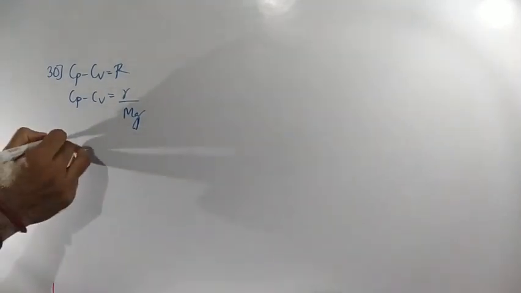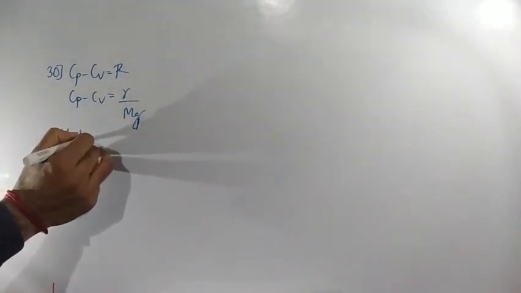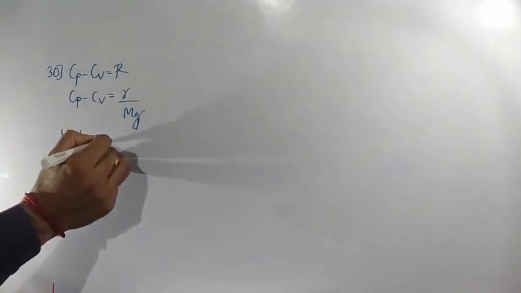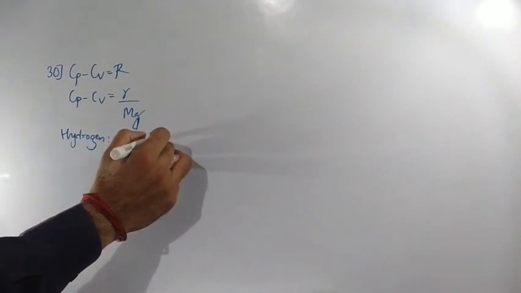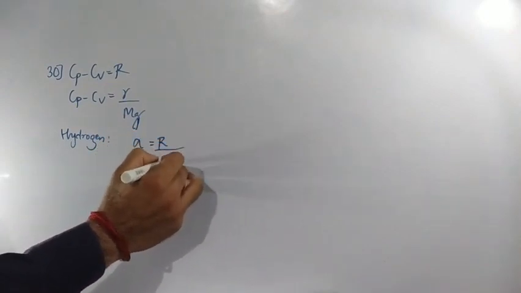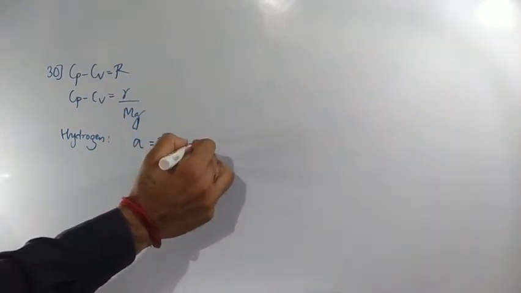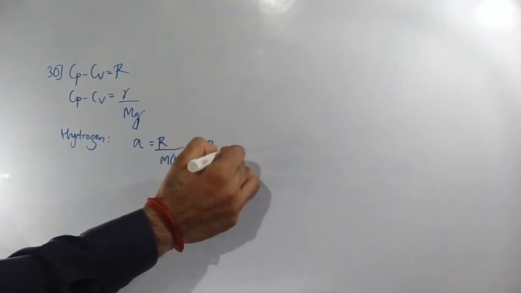Now, different gases we are having. One is hydrogen, one is oxygen. So for the hydrogen case, what will happen? In the oxygen case, what will happen? Listen, in case of hydrogen, we are having A value equal to R divided by M for hydrogen, which is nothing but R divided by 2.